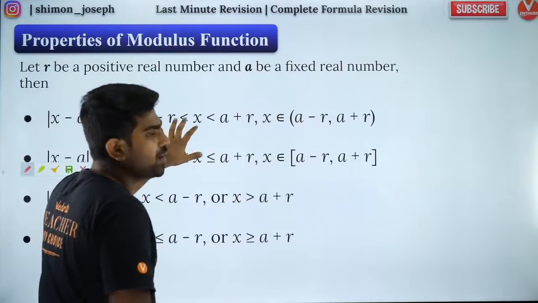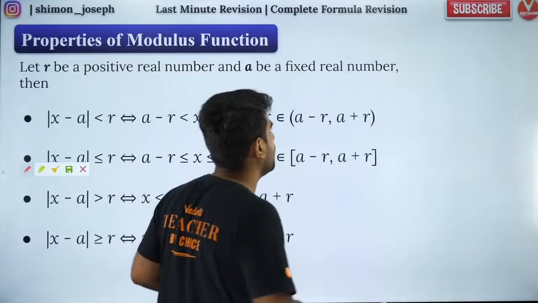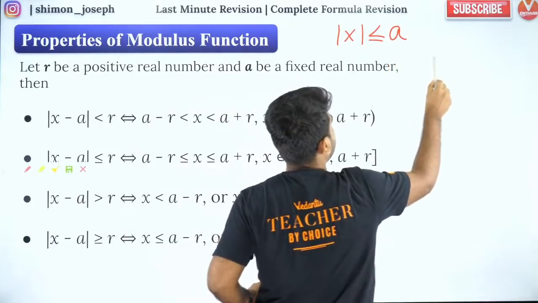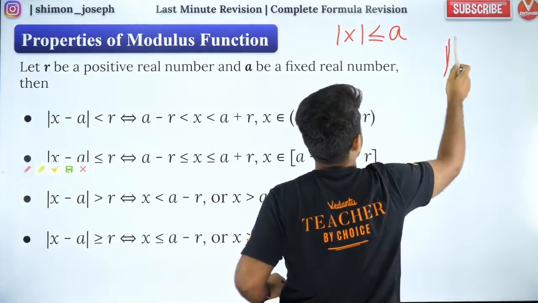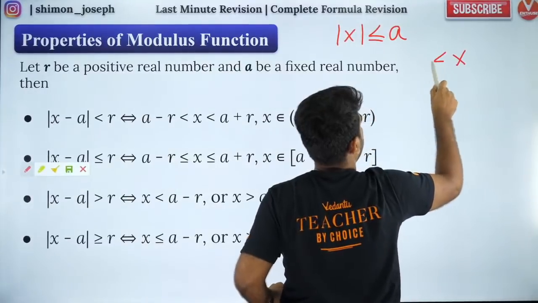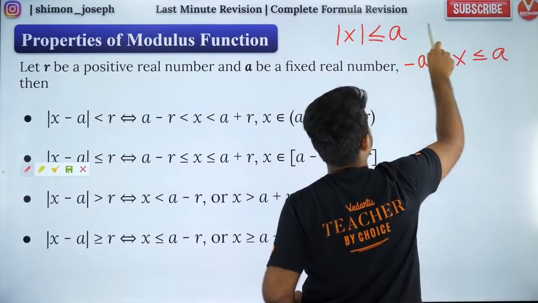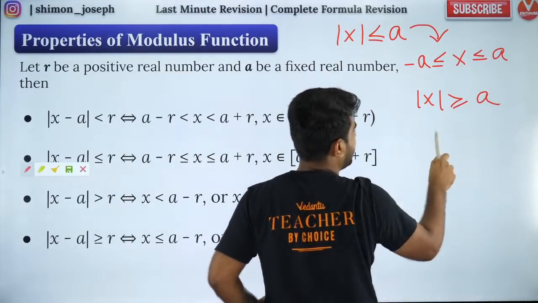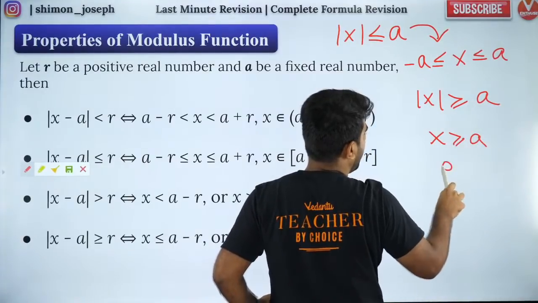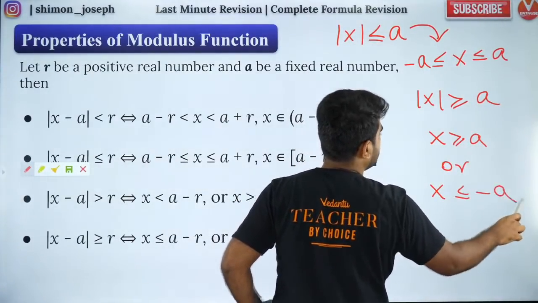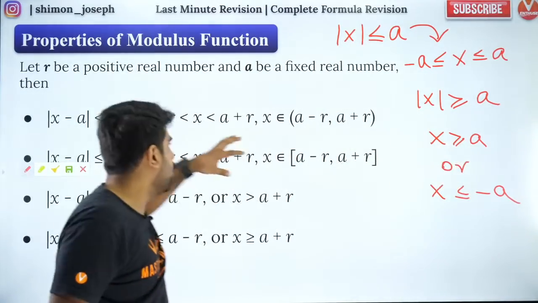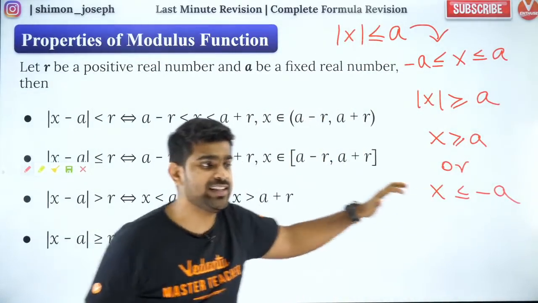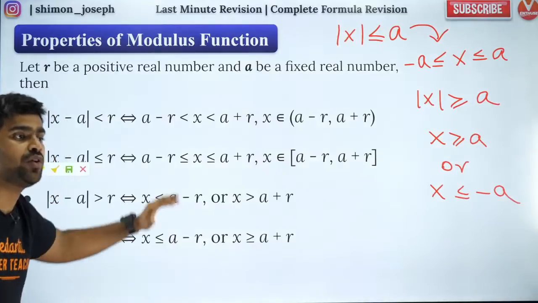So guys, let me teach you modulus. It's very important. Let me show you how to solve it. Whenever you have mod x less than or equal to a, where a is a positive number, then x will lie between minus a and plus a. This is a very important inequality, the first one. Then, if you have mod x greater than or equal to a, then x will be greater than or equal to a, or x will be less than or equal to minus a. These are the two basic inequalities. Whatever I have here is an extension of what I wrote there.